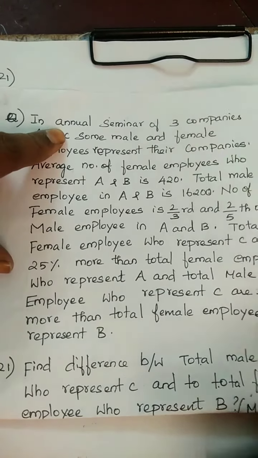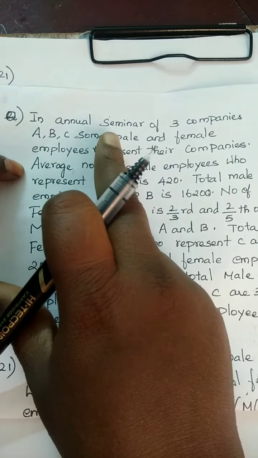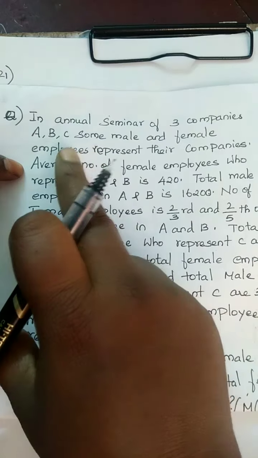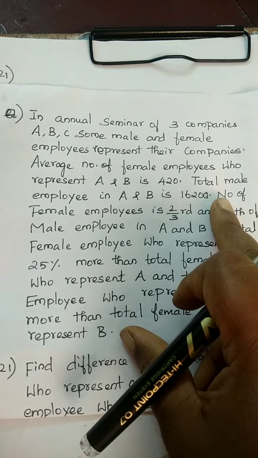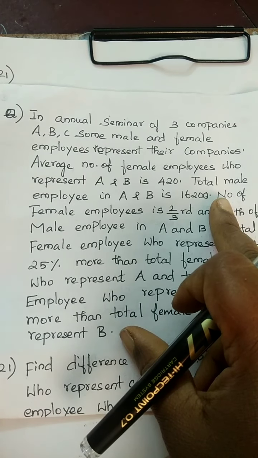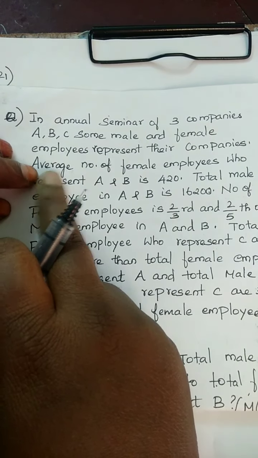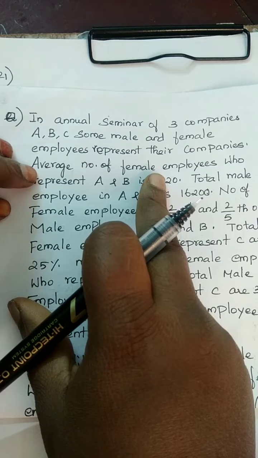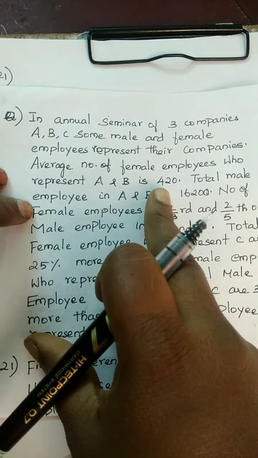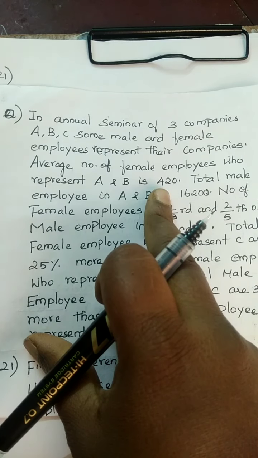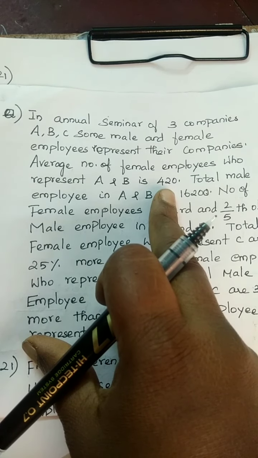In an annual seminar of 3 companies A, B, C, some male and female employees represent their companies. There are 3 companies A, B, C and some male and female employees are working there. Okay, this is the first clue. And the second one is average number of female employees who represent A and B is 420. Average number of female employees, that means A plus B divided by 2 is equal to 420.